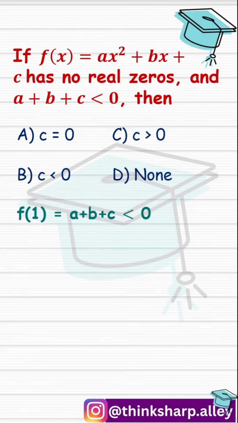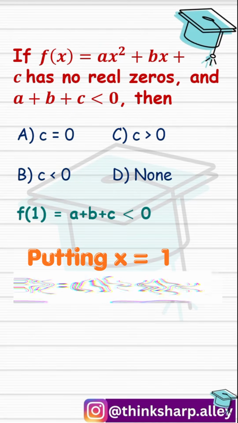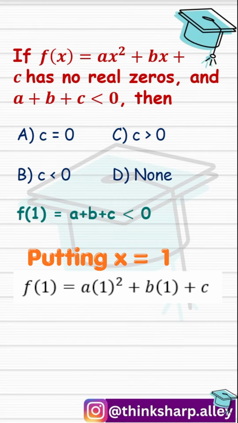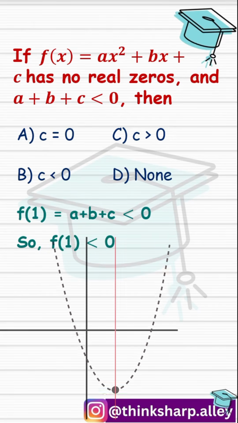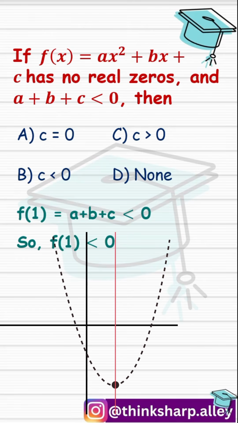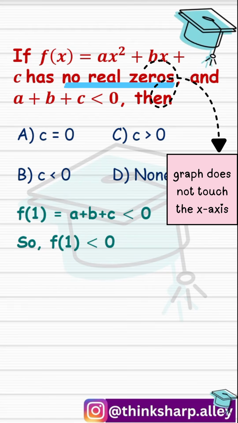First, f(1) is equal to a + b + c, which means I have just put 1 in place of x. So 1 square is 1, so a + b + c. Now a + b + c is given to be less than 0, so f(1) is less than 0. At x equal to 1, the point is below the x-axis and f(x) has no real zeros, which means the graph does not touch the x-axis at all.